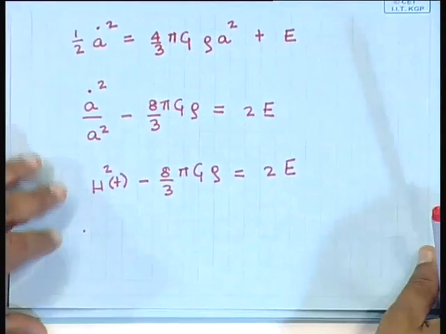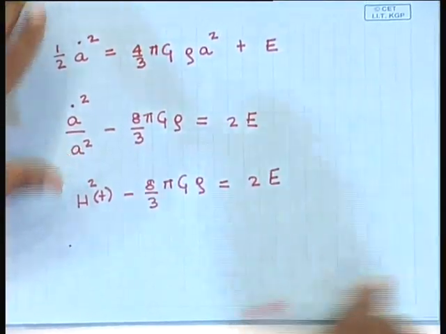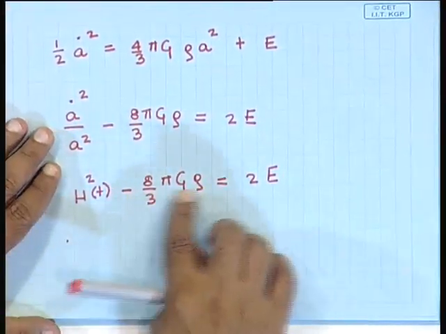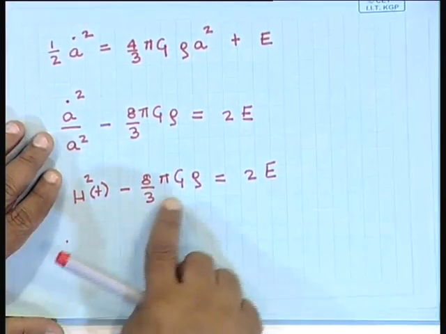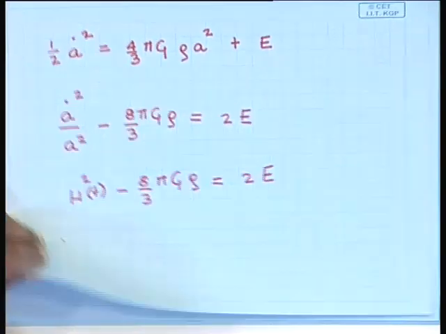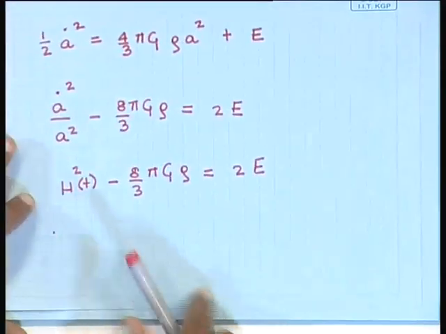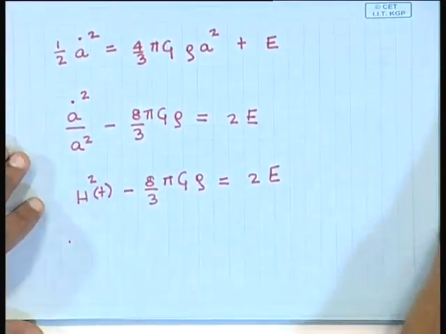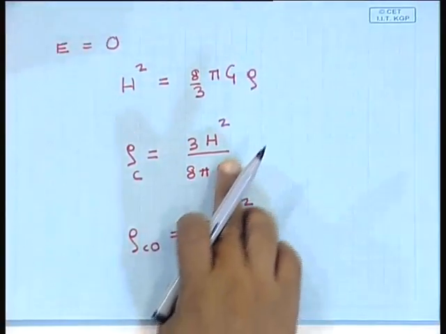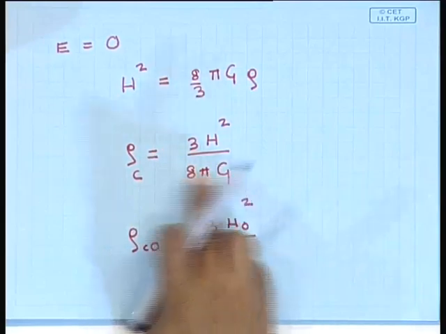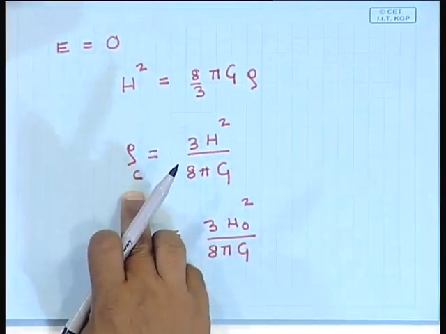Now, it is convenient to write this equation in a slightly different way. So, at any instant of time, h square can be written as 8 pi g by 3 rho critical.